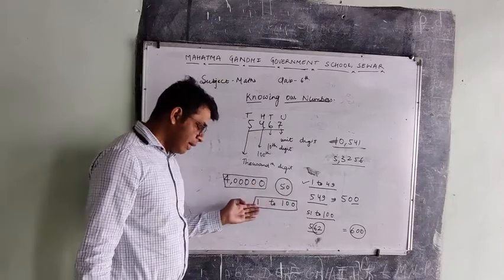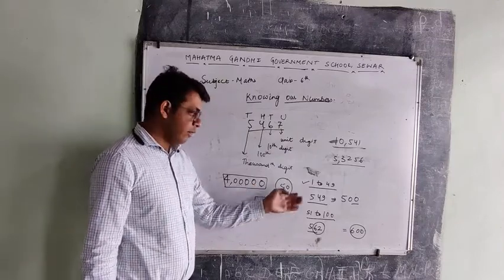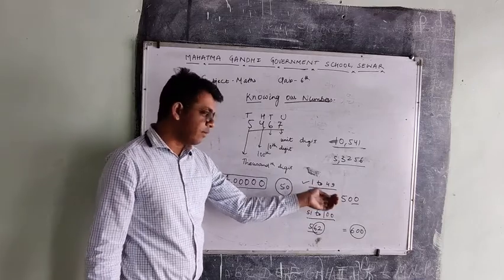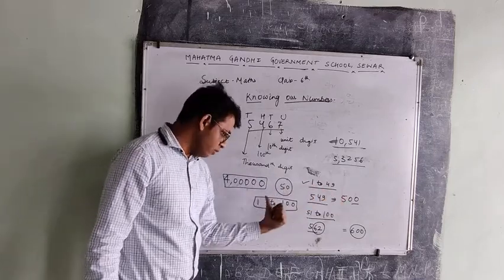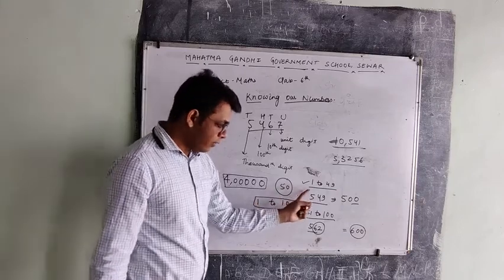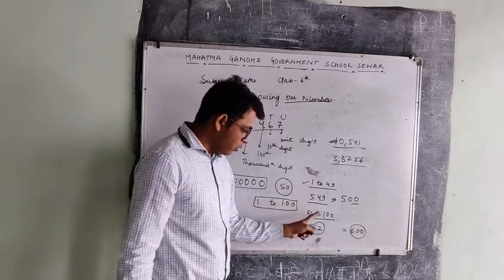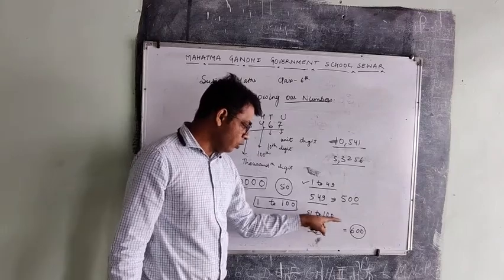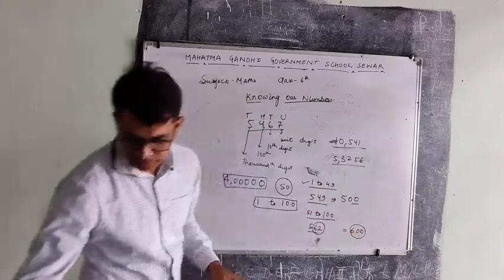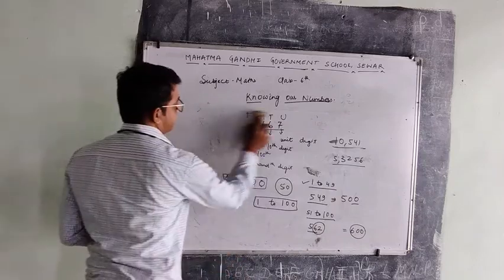What if the last digits are between 1 to 49, then we will round off to the preceding number. If 51 to 100, then we will round off to 600.